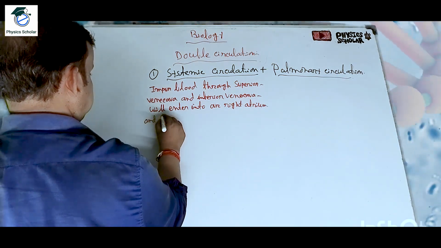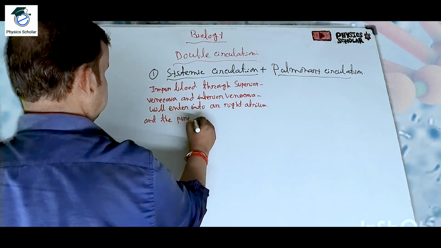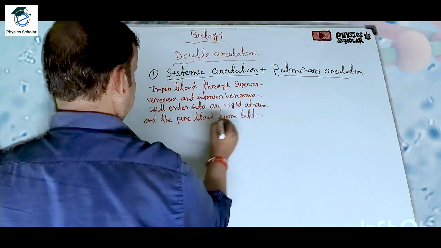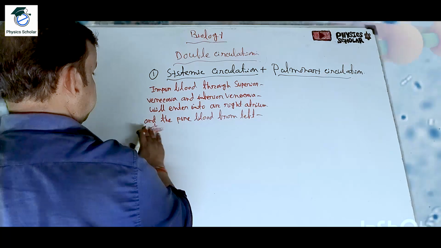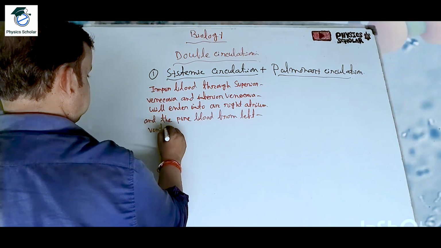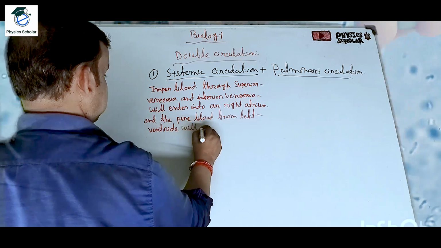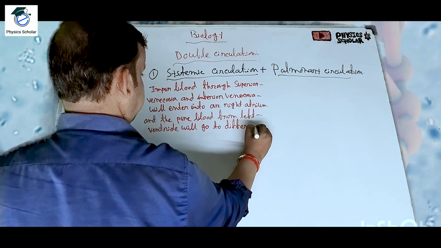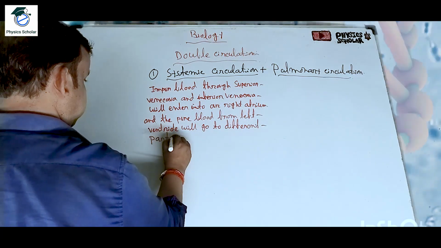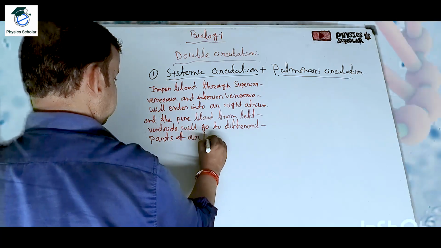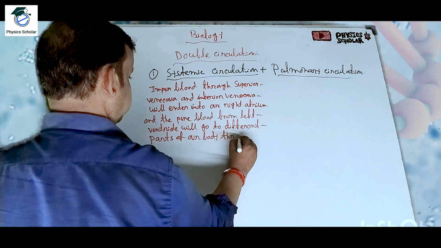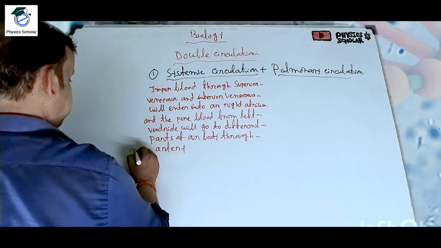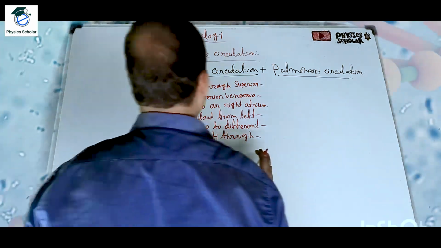And the pure blood from the left atrium, left ventricle will go to different parts of our body through the artery or main artery. So this is systemic circulation.